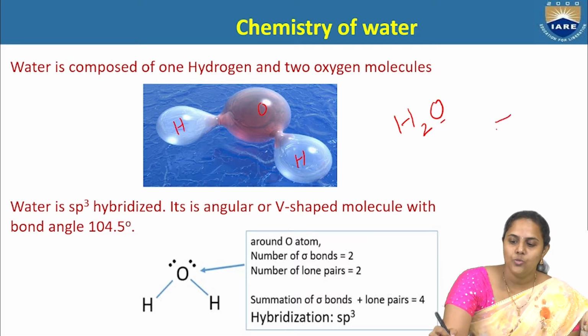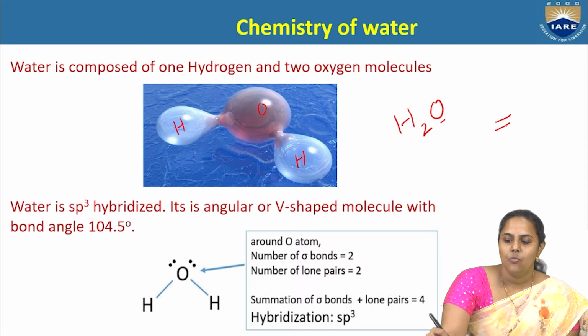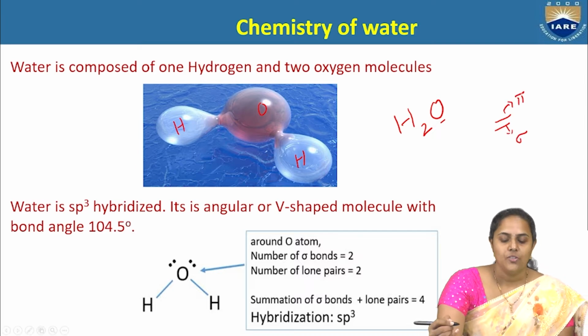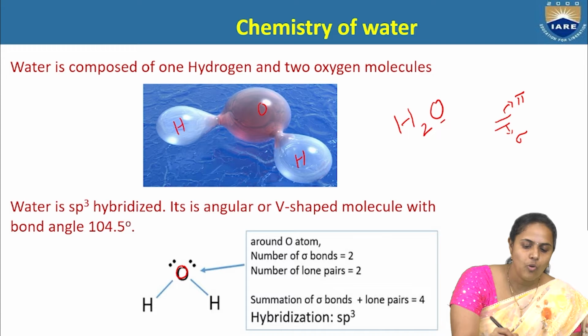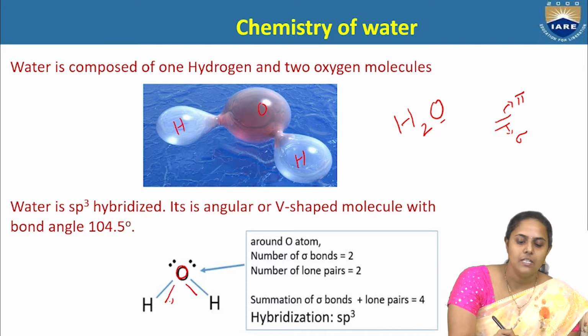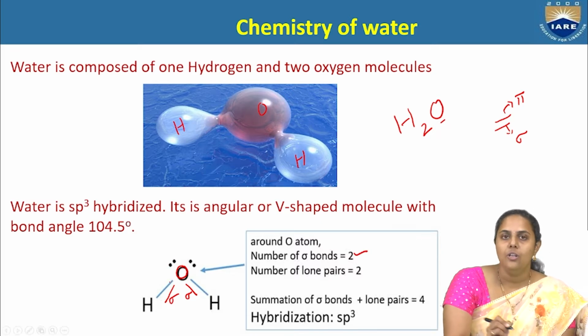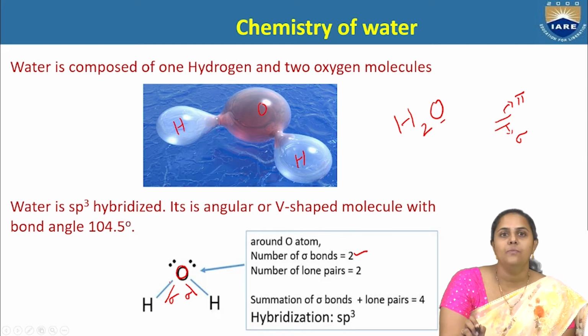If two bonds are present between atoms, one will be a sigma bond and the other a pi bond. So the oxygen atom in the water molecule is attached to two hydrogen atoms with sigma bonds, and it contains two lone pairs of electrons. So in a water molecule, two sigma bonds and two lone pairs of electrons are present. That's why it has sp3 hybridization with an angular structure.